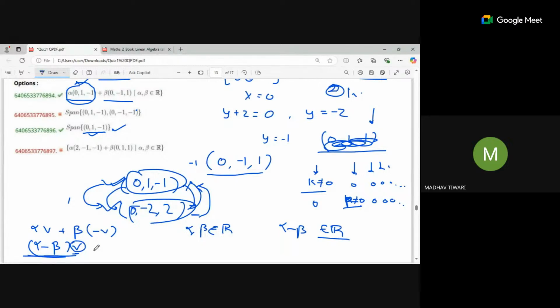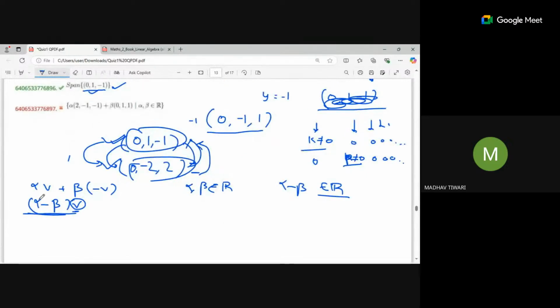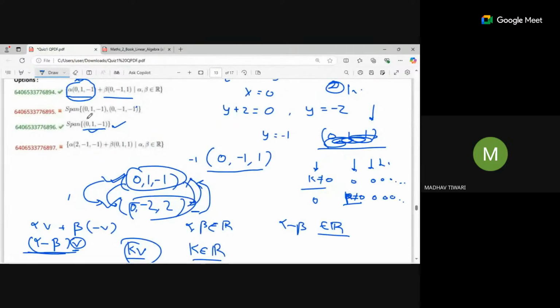I can omit alpha minus beta and replace it with k times v, where k is a real number. This is the same thing as the span for a single vector. If we have only one vector, its linear combinations are the scalar multiples 0, 1, minus 1, like this, where k belongs to the real numbers. Is that clear?